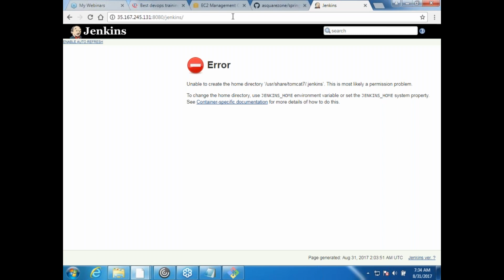One way of resolving it is you can create an environment variable with JENKINS_HOME and give the path where it is accessible, or make Tomcat a part of the sudo group. Add this Tomcat or Jenkins user, whichever user has been created for Jenkins. Generally it will create Jenkins, but when you install it on an application server, the server's username takes over. So you need to add that to a sudo group. How can I add a user to a sudo group? What is the command I can use?